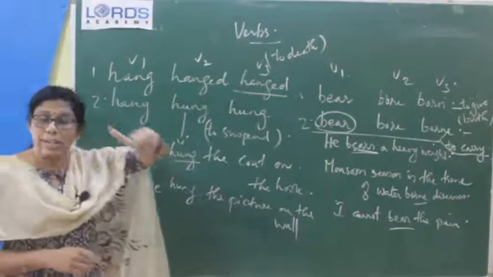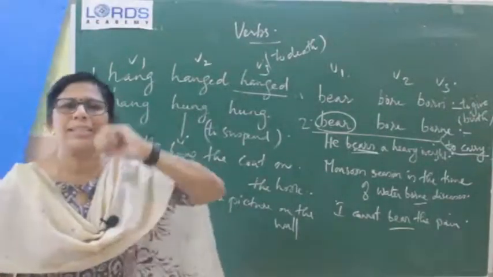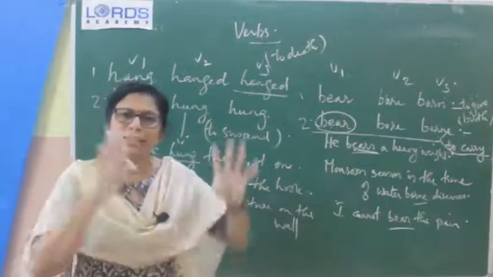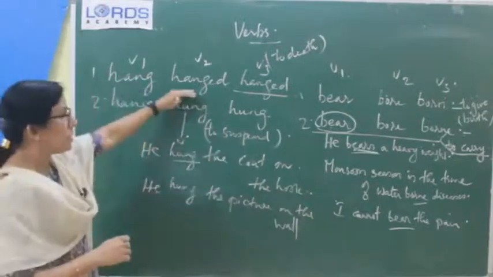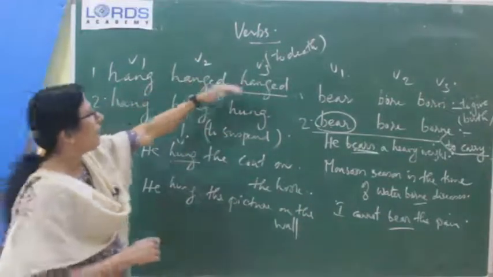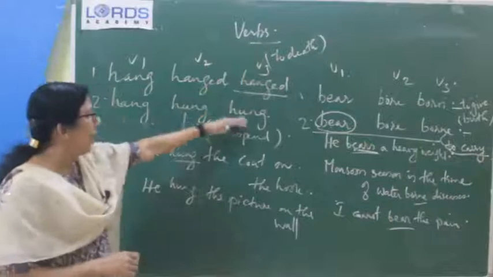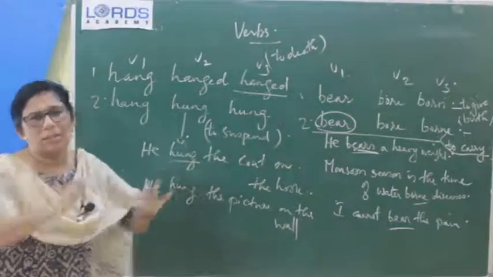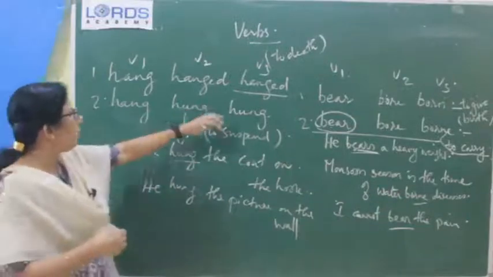First one, only one use is there. Hanged means hanged to death. He got the punishment and he was hanged to death. That is capital punishment. So, second set: first one, to give birth; second one, to carry. Here, hanged means to hang to death, and second one to suspend. Suspend in the sense means holding on to something without falling. That is the meaning of hung, hung.